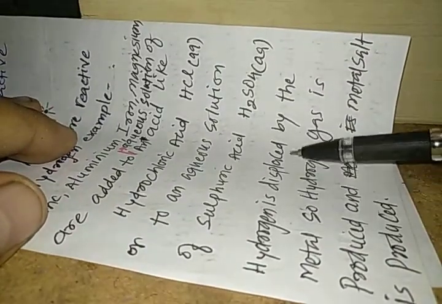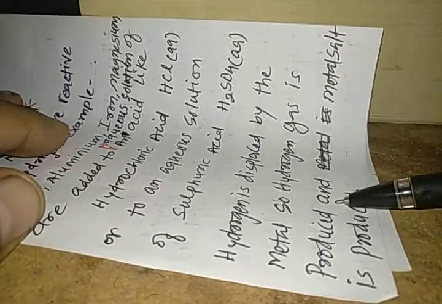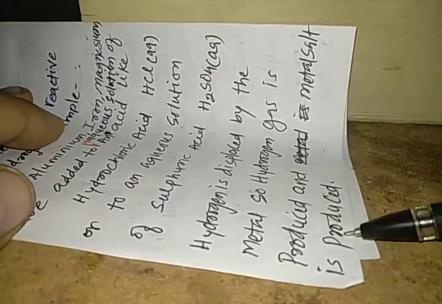Hydrogen is displaced by the metal, so hydrogen gas is produced and metal salt is produced.